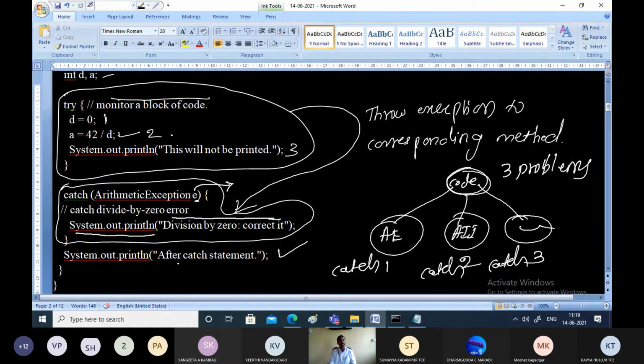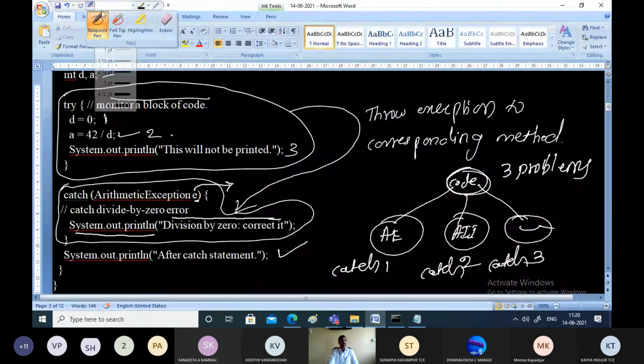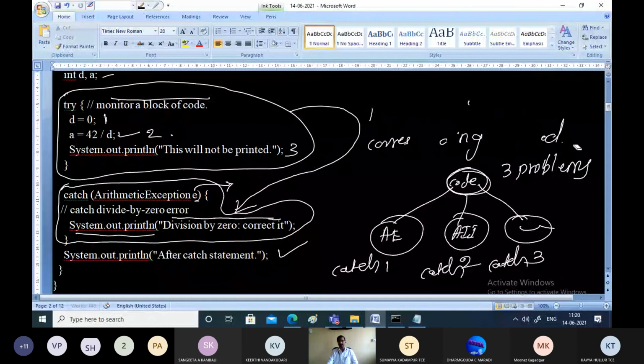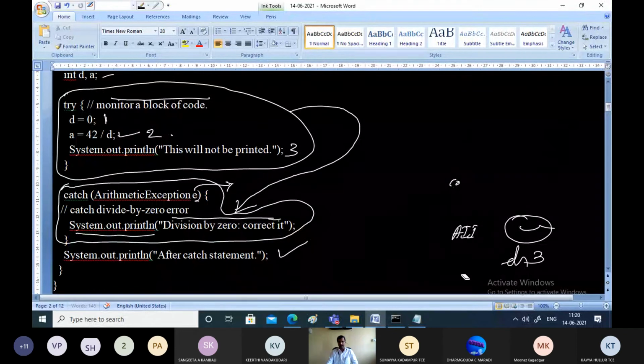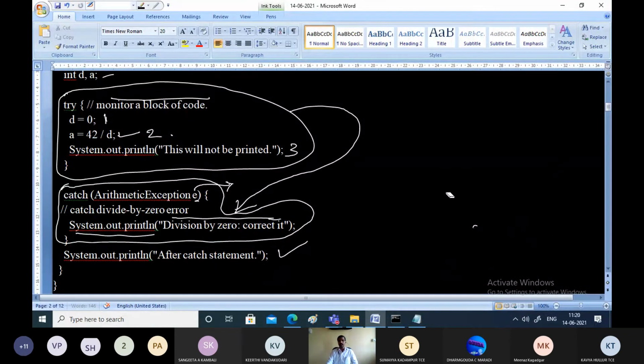After the catch statement, the program execution will go on continuing. That is the advantage of handling the exception. There was an exception and we have handled it, and we are able to continue even after it. In the earlier program, we were not able to continue.